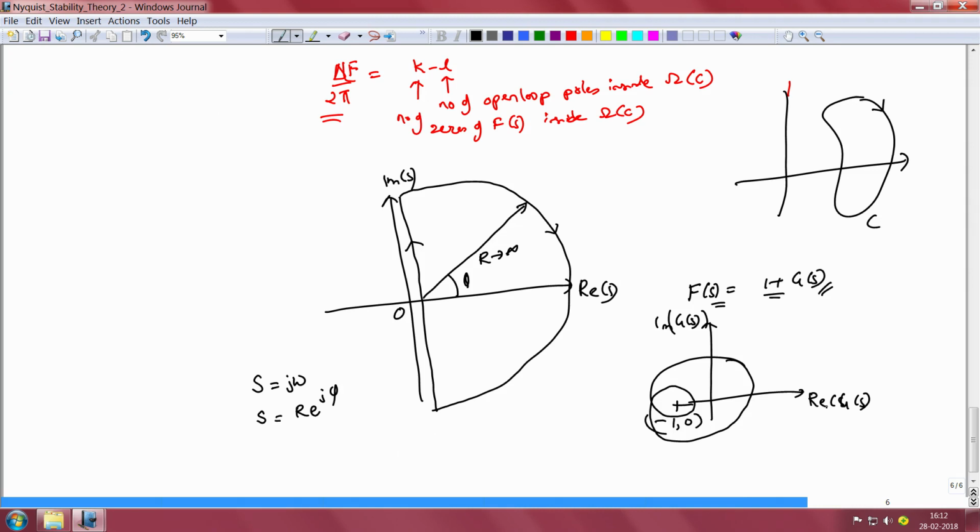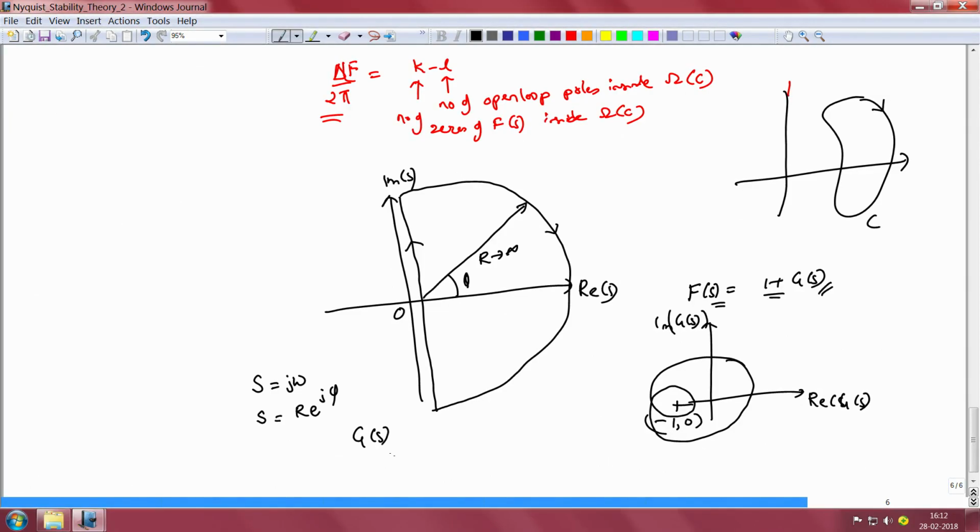Now since we are dealing with transfer functions which are generally strictly proper, in other words the degree of the numerator polynomial is always less than the degree of the denominator polynomial, we see that g of s for s of the form r e power j phi, where the radius r tends to infinity, will be essentially equal to 0. So all the points on this D shaped contour will collapse to the origin in the